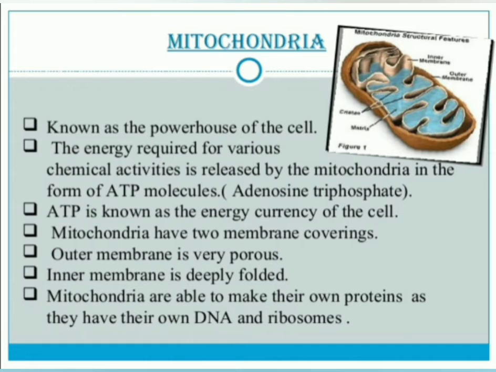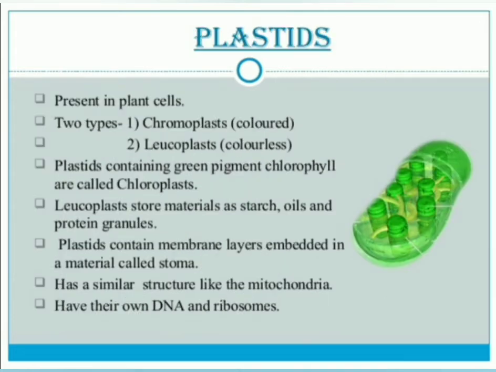So, the next cell organelle is plastids. These plastids are present only in the plant cell. They are absent in the animal cell. Observe the figure here, the plastids present in plant cell.